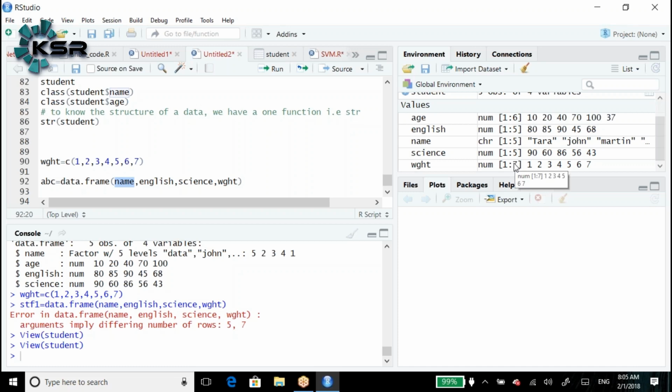The mandatory and basic rule while creating the data frame is that each and every vector should have the same length. For example, if one variable has 5 positions, the second variable must also have 5 positions, the third variable must have 5 positions, and the fourth variable must also have 5 positions. But in our case, weight has 7 positions and the remaining name, English, science have 5 positions. That is the reason it is throwing an error.